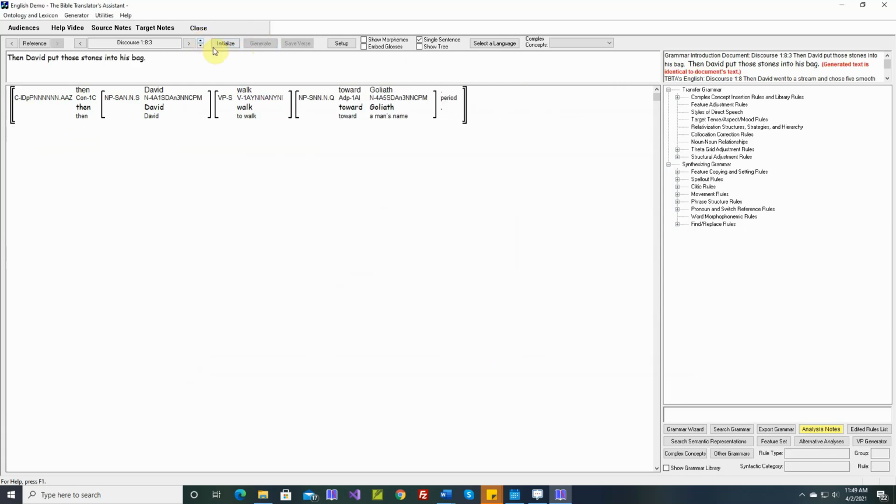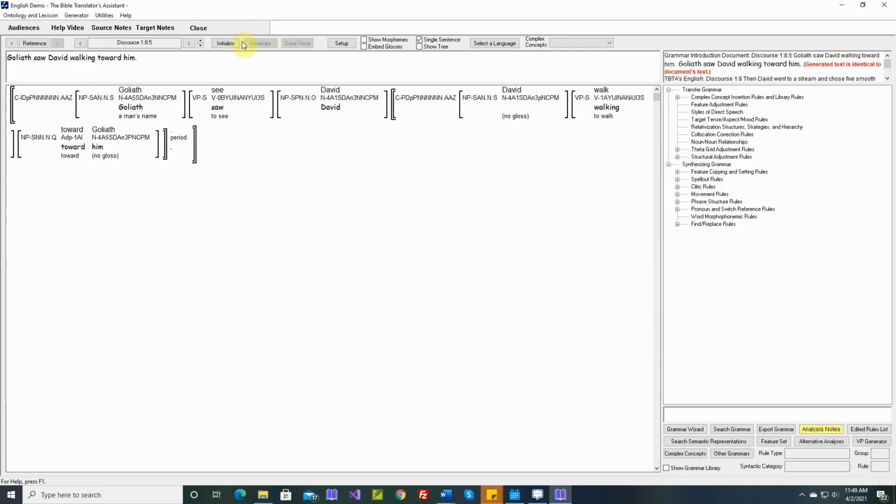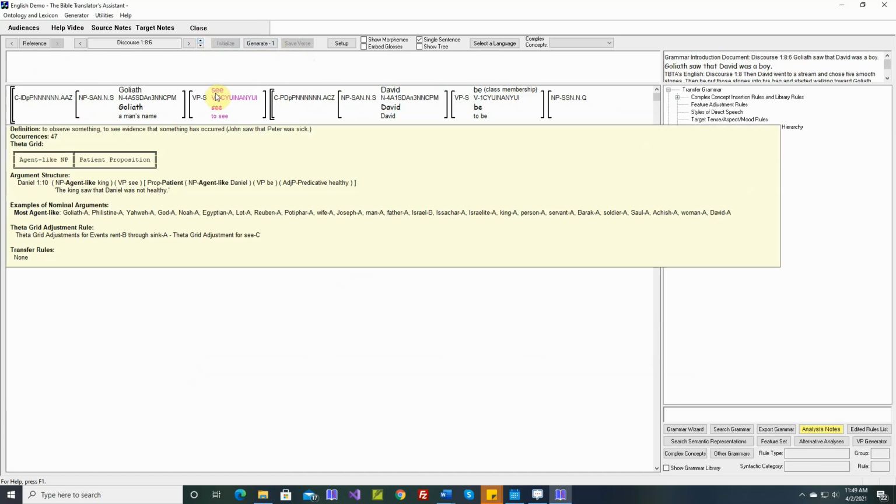Okay, that sentence is fine. No known issues. Okay, the conjunctions I think will be resolved later. Okay, no known issues. Okay, the verb to see. To observe something, to see evidence that something has occurred.